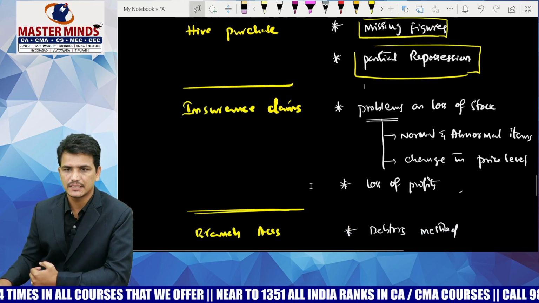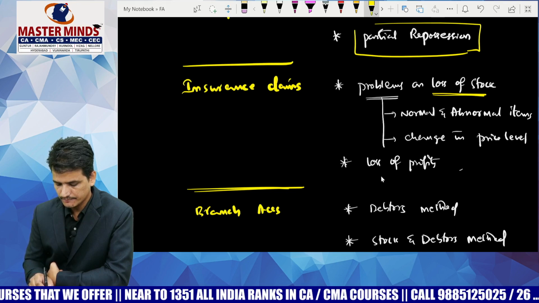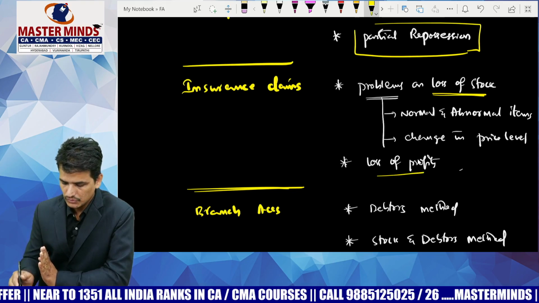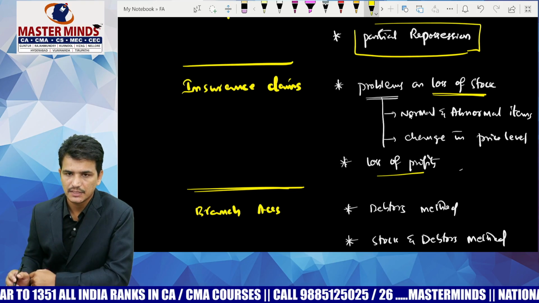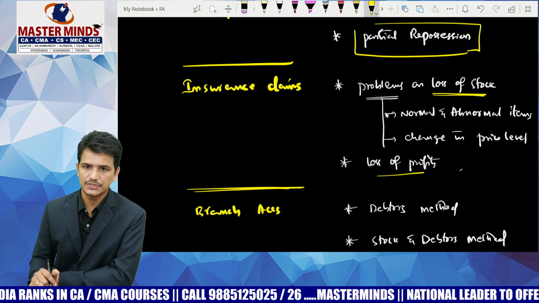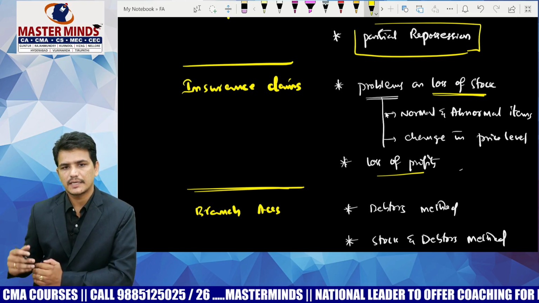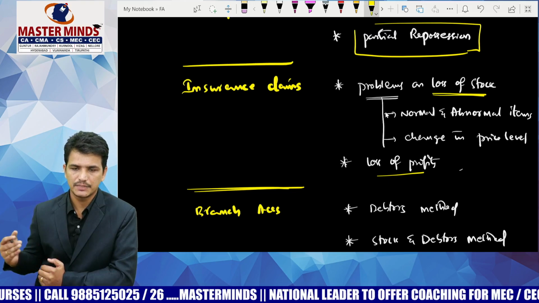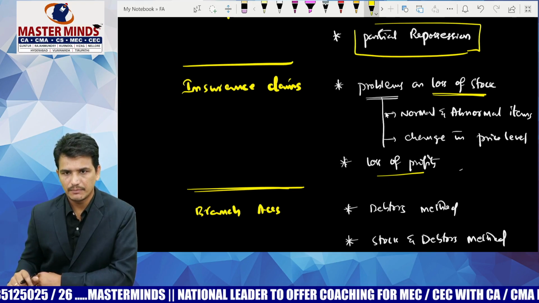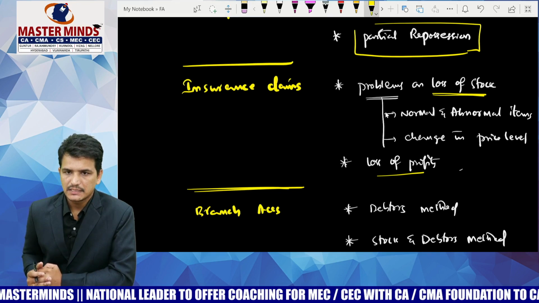Next, coming to insurance claims. In insurance claims, we know that there are 2 areas we have to focus on. The first one is related to loss of stock. In case of loss of stock, go through the problems covering the adjustments related to normal and abnormal items. This question was actually given in the recent examination, and this time a question may be tested either from the change in price levels, where the current year purchase prices are increased by this much value, or the selling prices are increased by this much value. Certain problems are given in our material, and those may be the problems tested in the public exam.